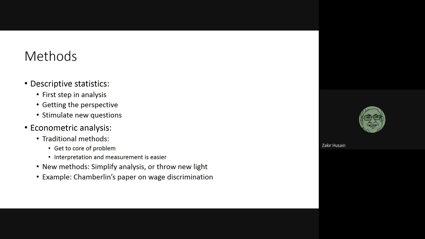For instance, Chamberlain in the 1990s wrote a paper on wage discrimination. The problem he was looking at was that you had wage as a dependent variable, and you had union membership, whether the person belonged to a trade union or not, as one of the explanatory variables.